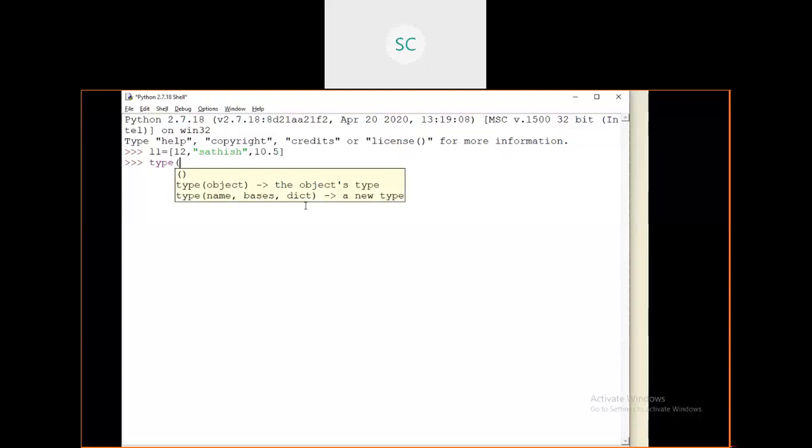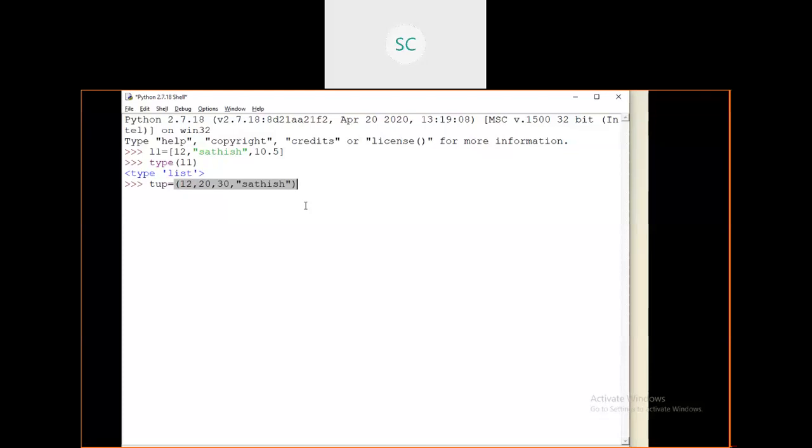In the same way, you can create tuples. Suppose a variable tup equals, and I'm going to store some data within that tuple. To create a tuple we have the parentheses. Whatever elements you write within the parentheses are going to be stored within that tuple. You can store any type of data, like this. Internally it will treat it as a tuple.